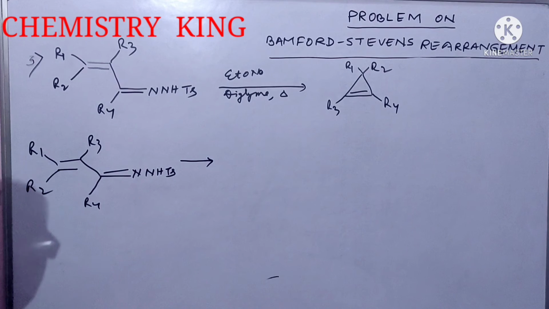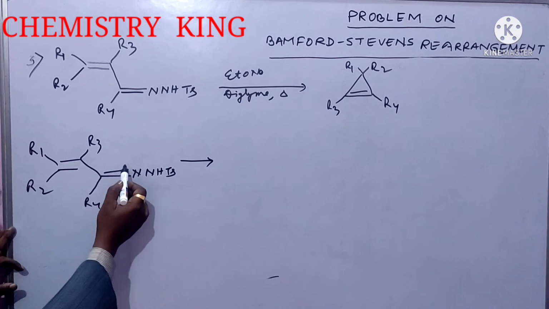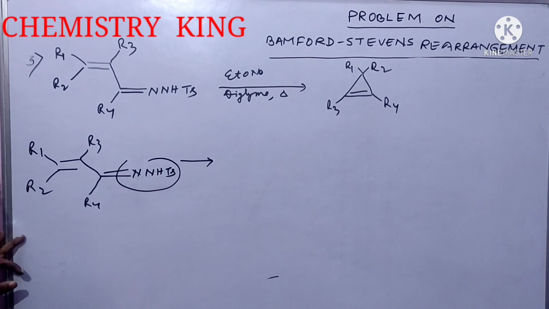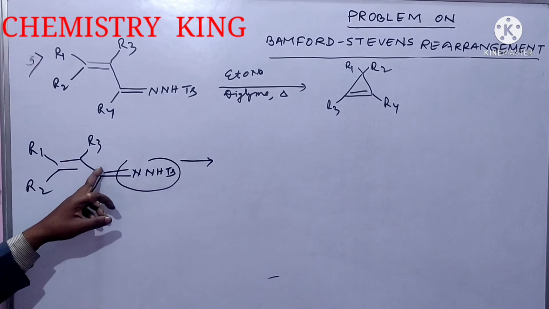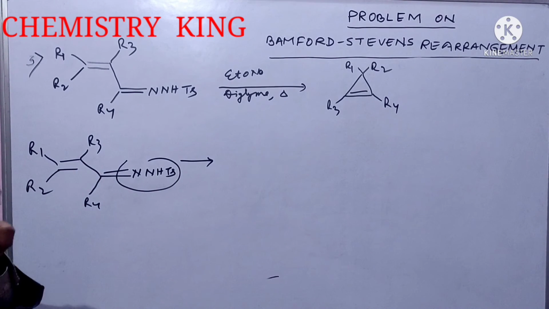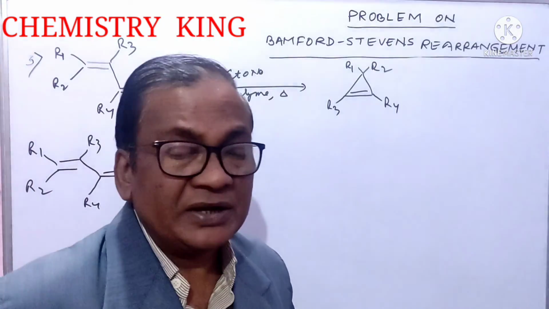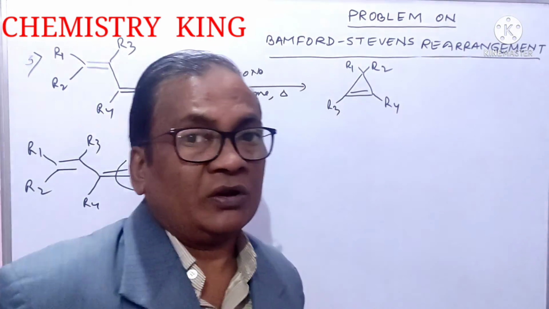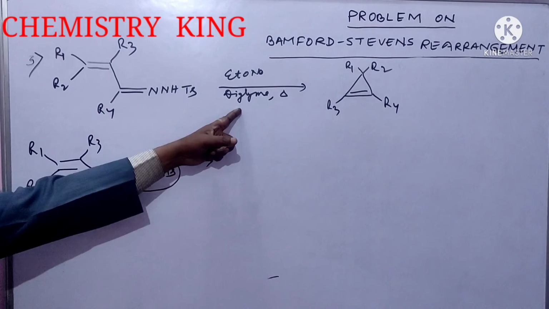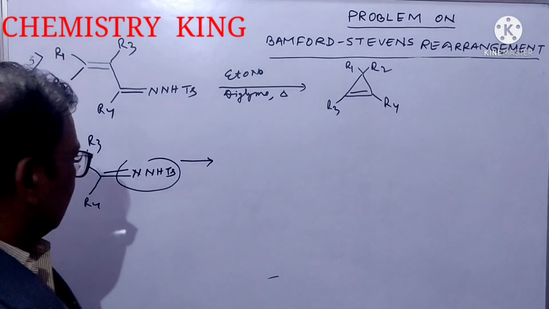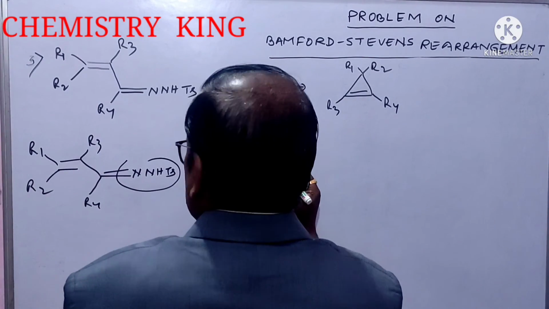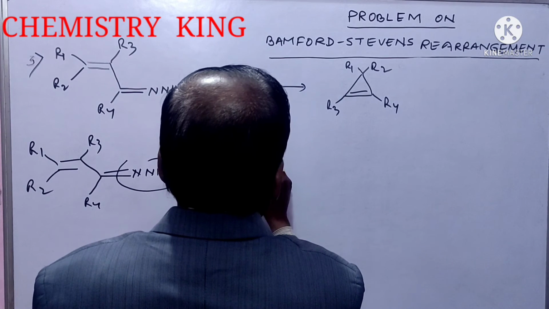Friends, you know that this part will be eliminated and in mechanism, go through the mechanism of Bamford-Stevens rearrangement in aprotic solvent. Diglyme is an aprotic solvent.